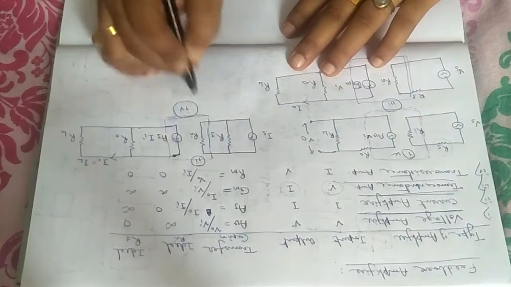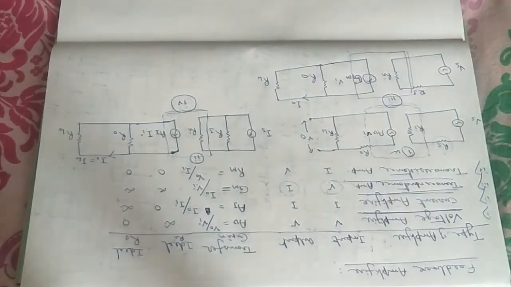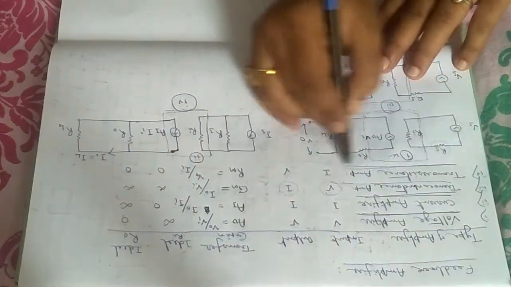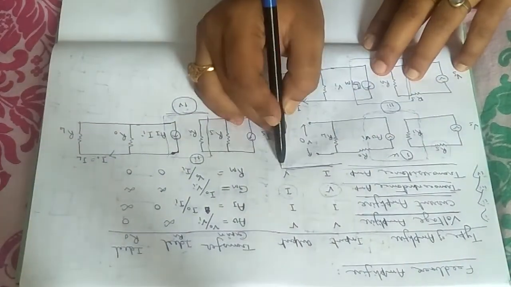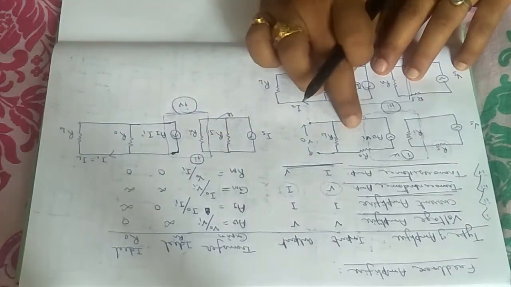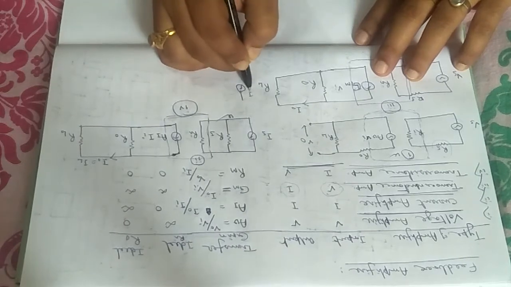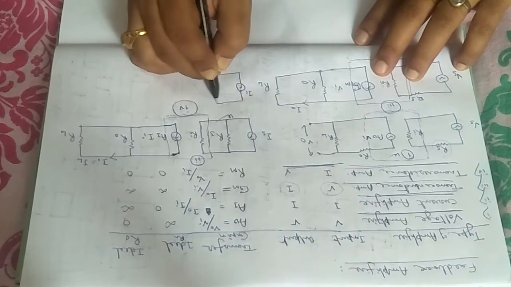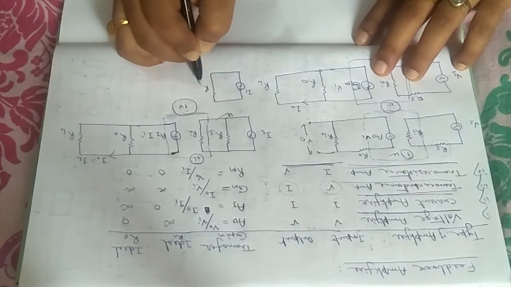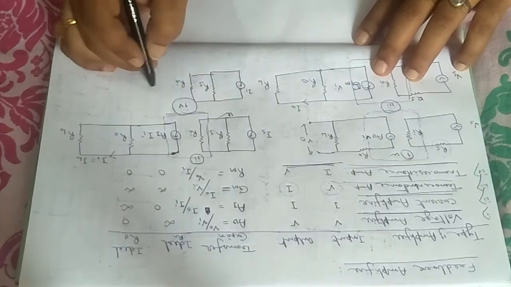Similarly, for number 4, as I have told already, look at number 4, concentrate on the table. It is transresistance amplifier. Input is current, output is voltage. So input current will be the current part, and output will be like the voltage part. So sketch the input part first. There will be some current source Is, it is connected with the resistance Rs, Ri is already connected with it, internal resistance.